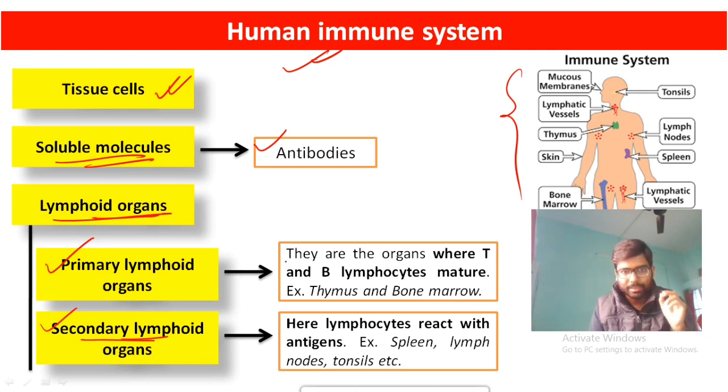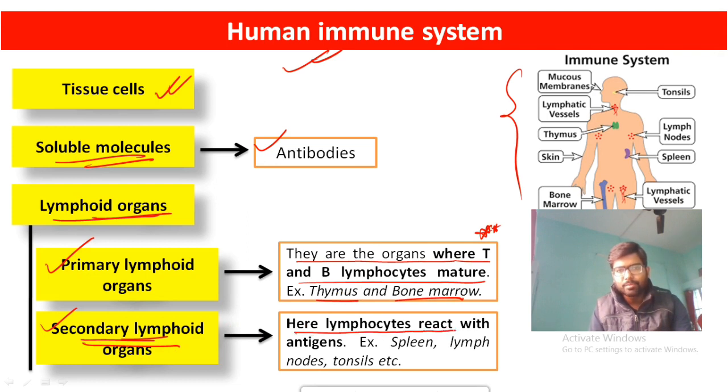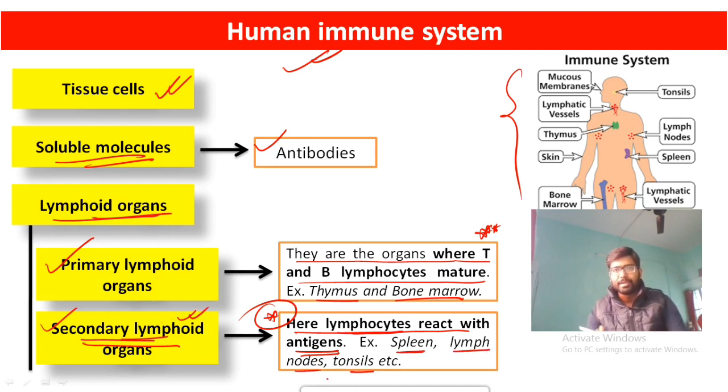What are the primary lymphoid organs? They are the organs where B and T lymphocytes mature. Examples: thymus and bone marrow. That is very important. And what is a secondary lymphoid organ? In secondary lymphoid organs the lymphocytes react with antigen. That means when antigens, the invading microorganisms or molecules, enter our body, they react with lymphocytes in secondary lymphoid organs. Examples are spleen, lymph nodes, tonsils, etc.